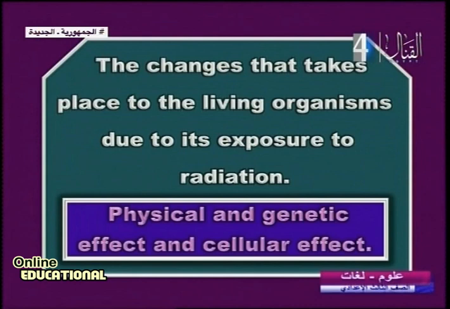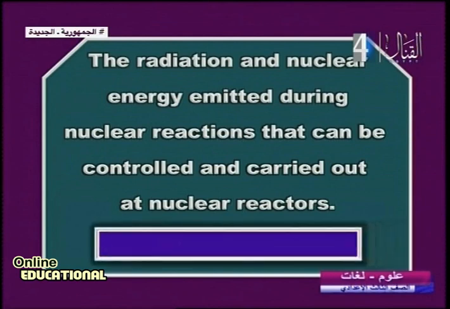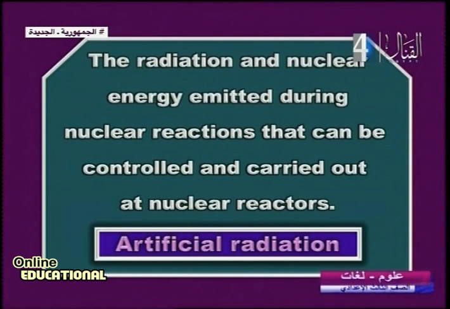Another question: radiation and nuclear energy emitted during a nuclear reaction that can be controlled and carried out in a nuclear reactor. Can be controlled. What do you think this means? We say it's artificial radiation. Why? Because it can be controlled. Why? Because it's inside a nuclear reactor.